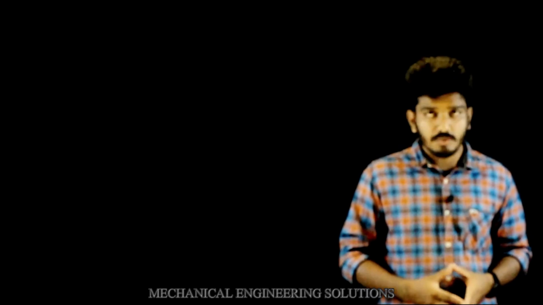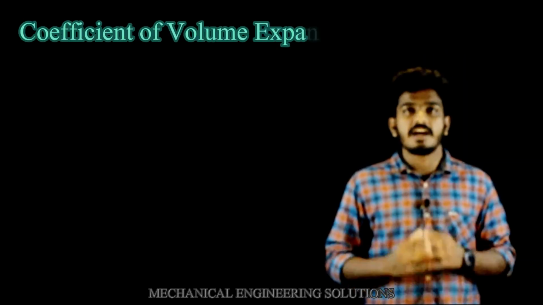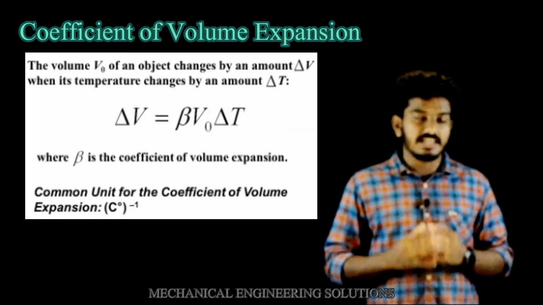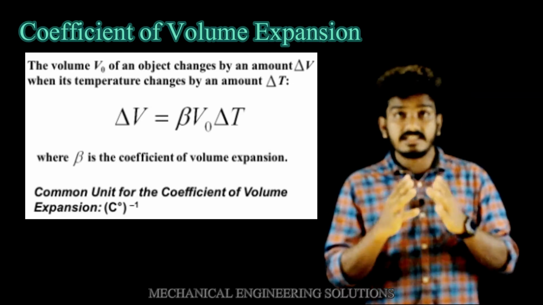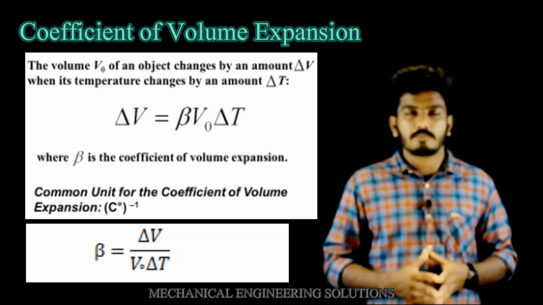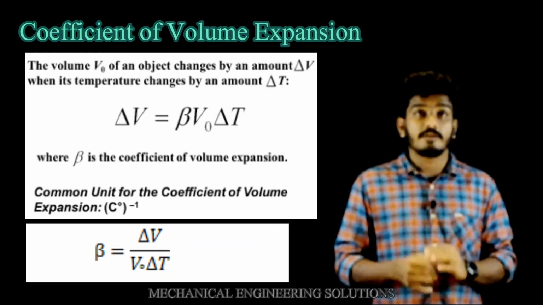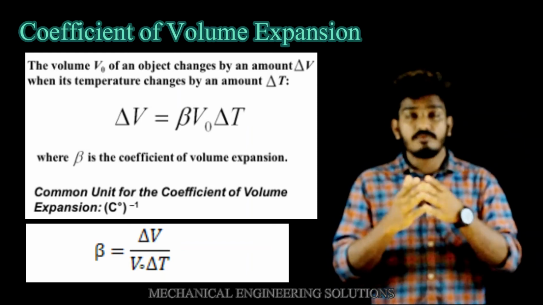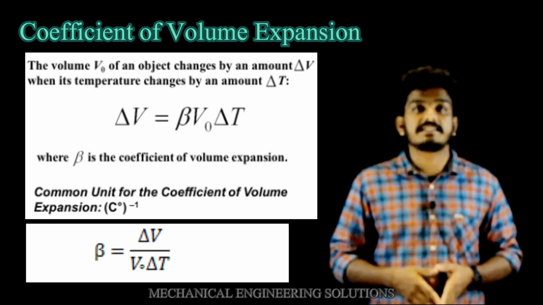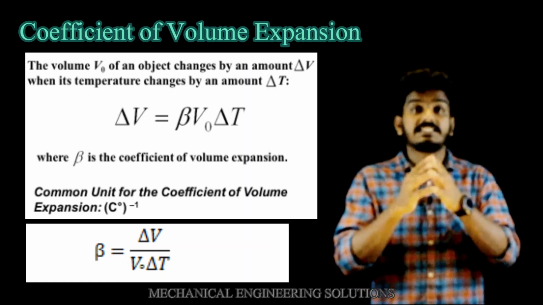Coming to the next property, coefficient of volume expansion. It is defined as follows: the change in volume due to temperature change is directly proportional to the change in temperature and its original volume. The constant of proportionality is called the coefficient of volume expansion, which has units Kelvin inverse or degree Celsius inverse, and the dimension is M raised to 0, L raised to 0, T raised to 0, theta raised to minus 1.